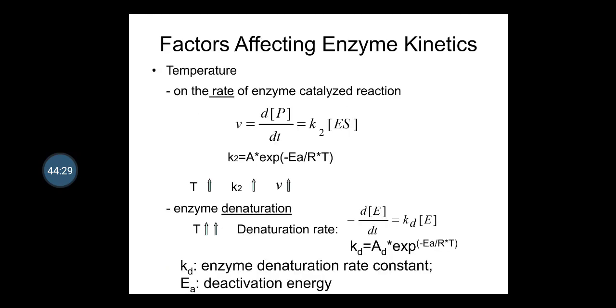So obviously, the factors affecting enzyme kinetics, the second parameter is your temperature. Obviously it is well known that temperature affects the rate of the enzyme-catalyzed reaction, and after the catalysis of the reaction, denaturation of the enzymes may take place when you increase your temperature, because due to the high temperature the enzymes get denatured. So with an increase in temperature, there is an increase in the denaturation rate.